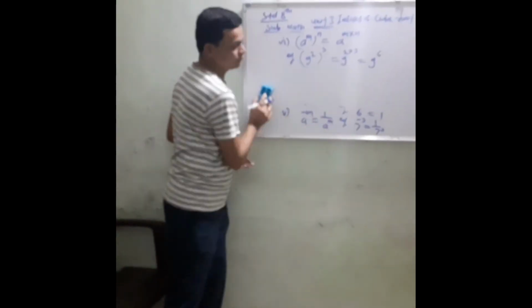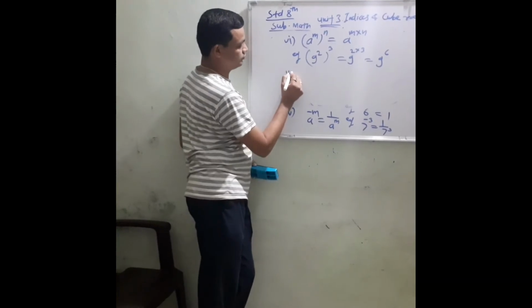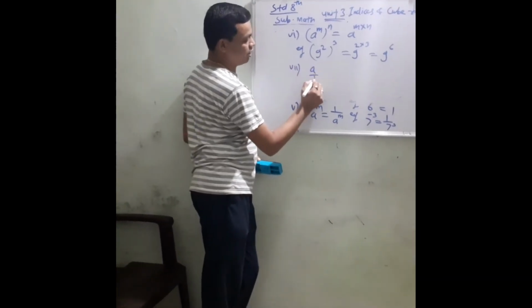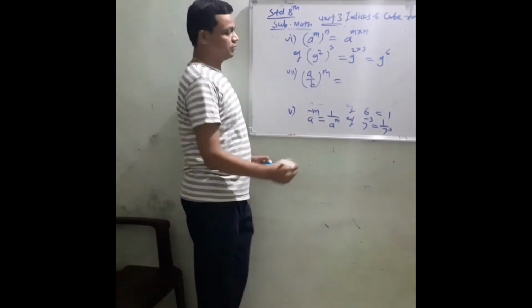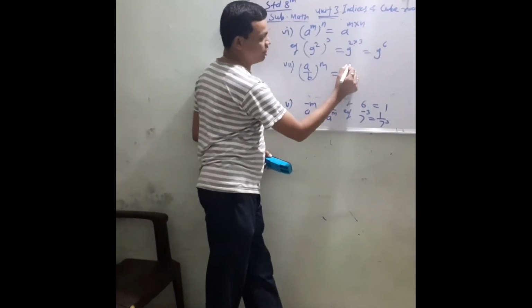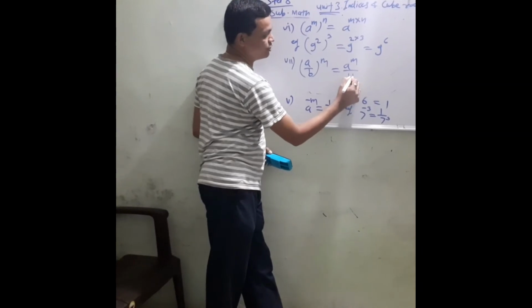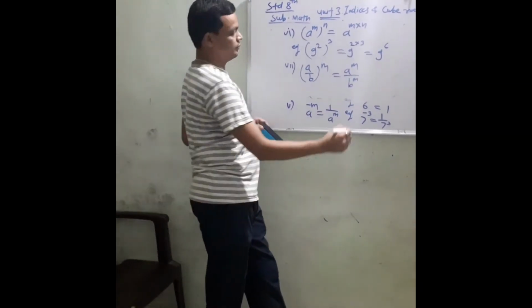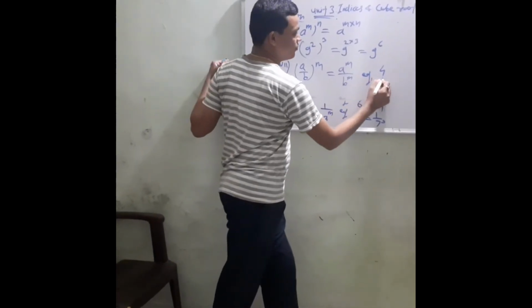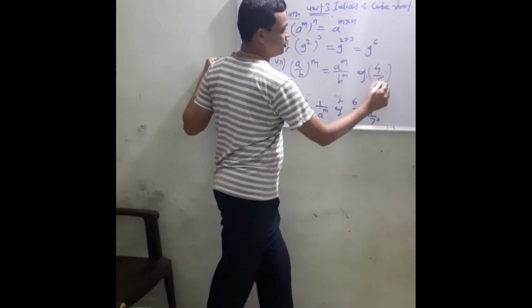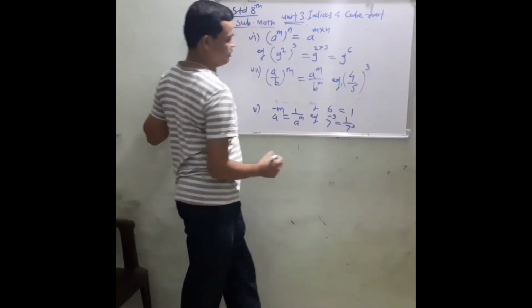Now next rule. (a upon b) raised to m, then we have to write this as a raised to m upon b raised to m. Example: (4 upon 5) raised to 3.